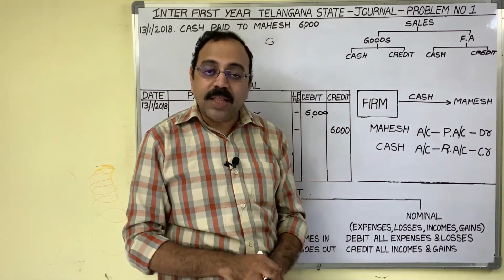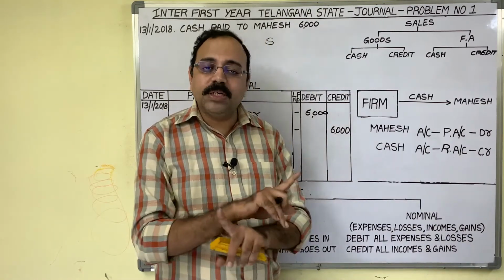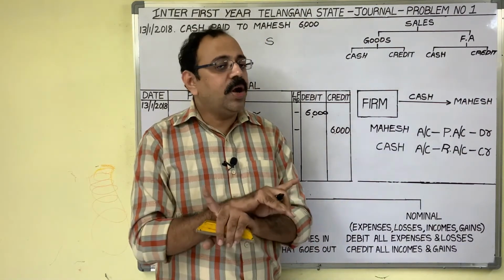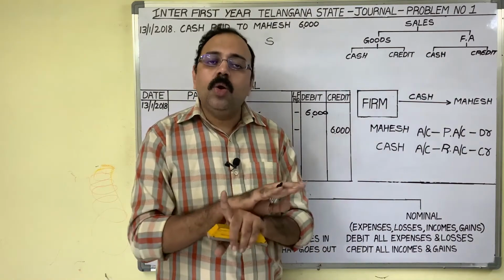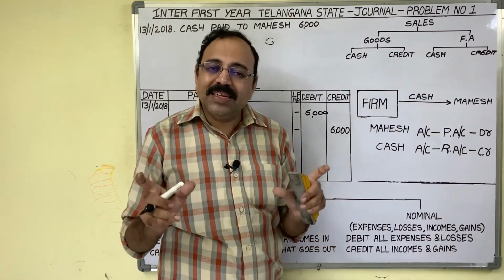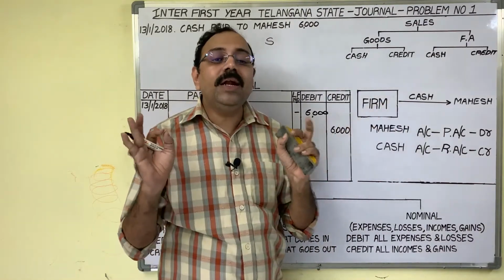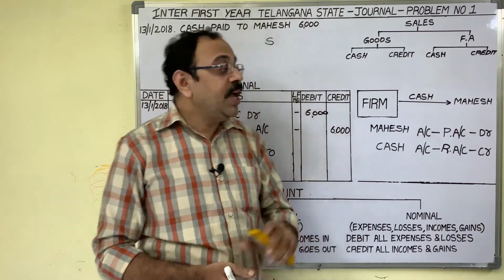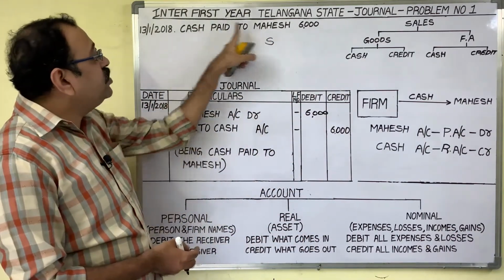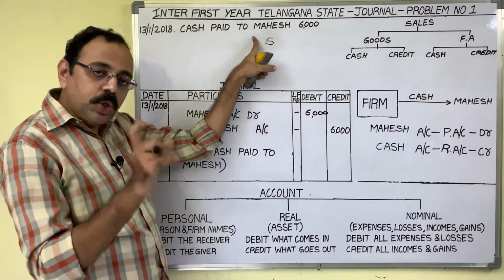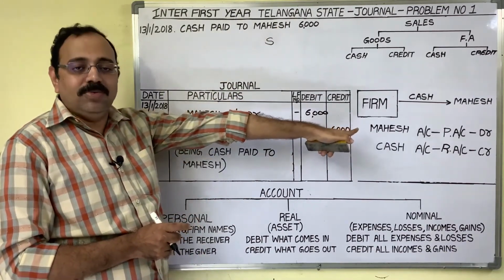Otherwise, again you will pay to him. So this is not a purchase transaction. It is not a sales transaction. No expenditure, no income. Which transaction is this? It comes under a settlement transaction. We are settling his account. Clear? In case of settlements, we should consider the person name as an account.